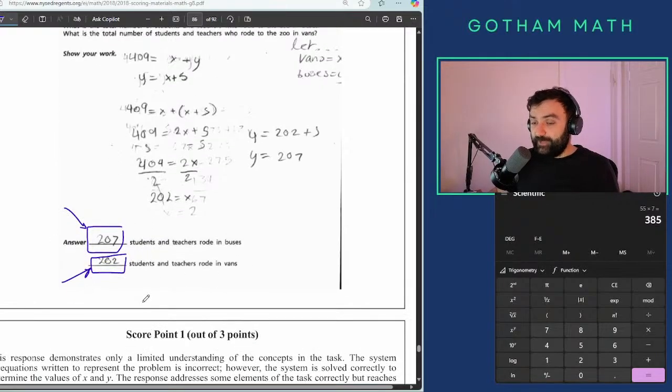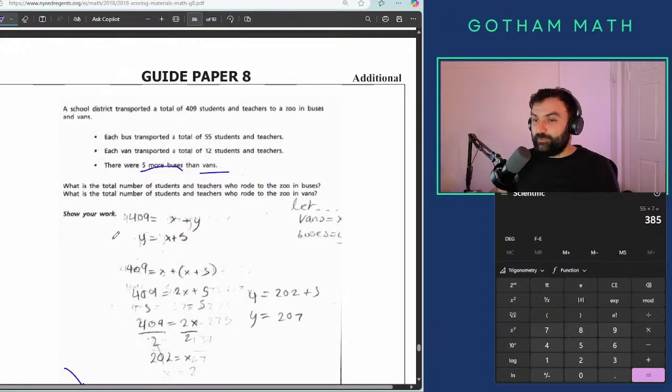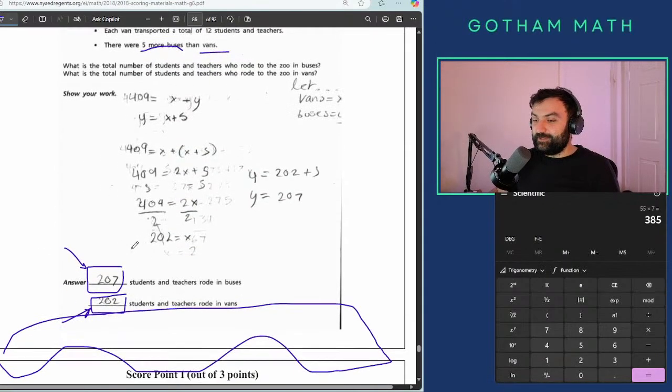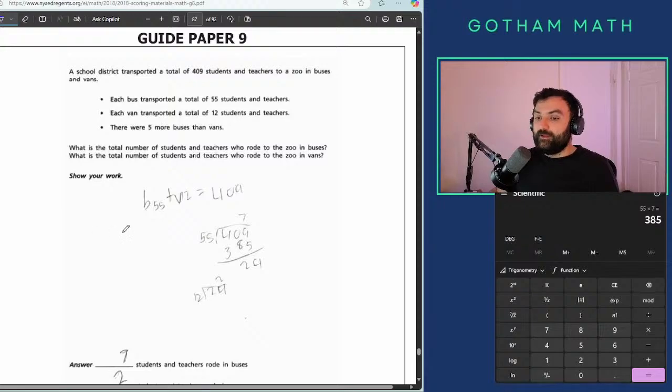Yeah. What kind of vans do you have? You know what I mean? Your van has to be bigger than a bus, or almost as, yeah, actually bigger. You know what I mean? You're supposed to be able to drive more than 55 people per van. This is crazy. So obviously wrong. Actually, you see that x equals 2? That was right. So he erased correct work. Andrew, look at that. That work that I'm seeing is correct. Mm-hmm. Well deserved 1.